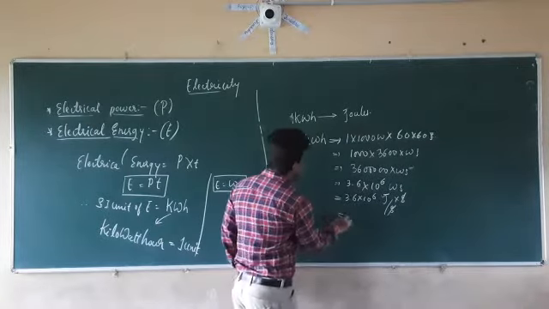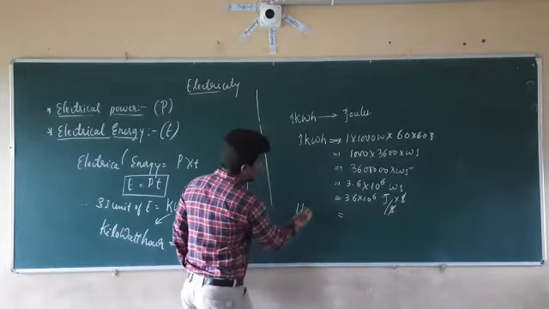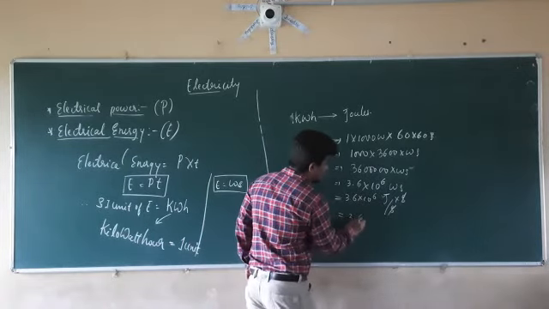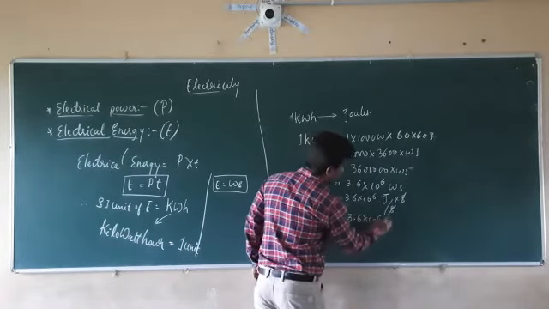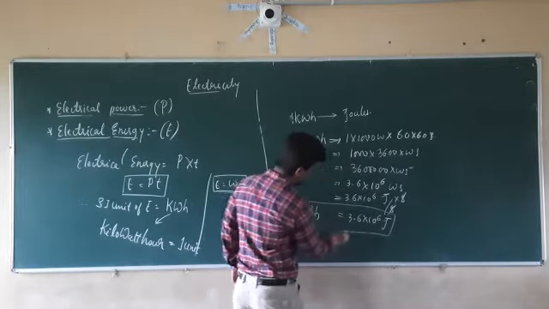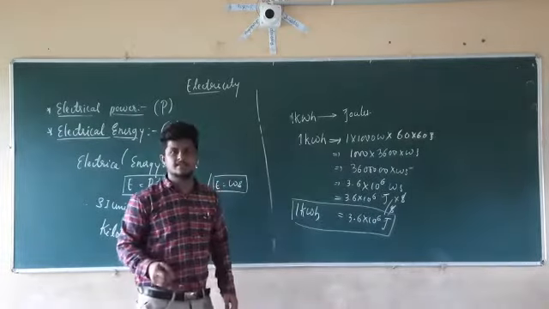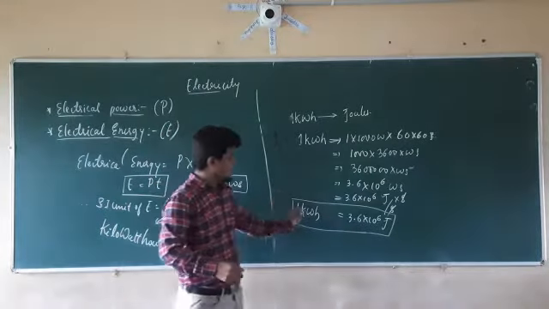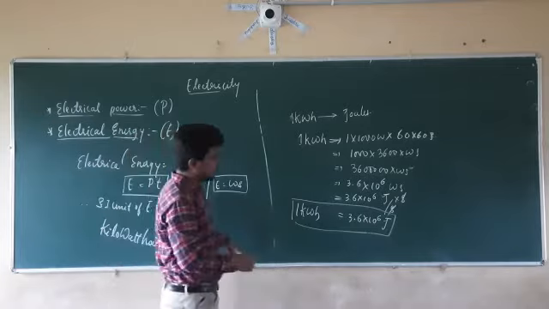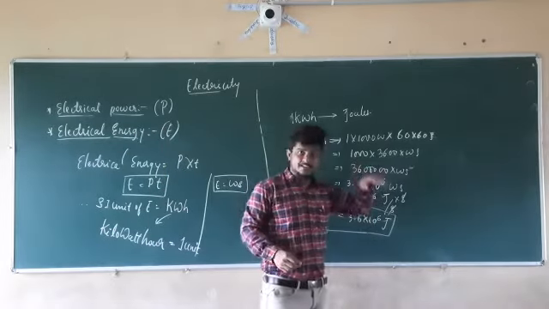So therefore 1 kilowatt hour is equal to 3.6 into 10 raised to 6 joules. 1 kilowatt hour equal to how much? 3.6 into 10 raised to 6 joules. So 1 unit of electrical energy is equal to 3.6 into 10 raised to 6 joules.